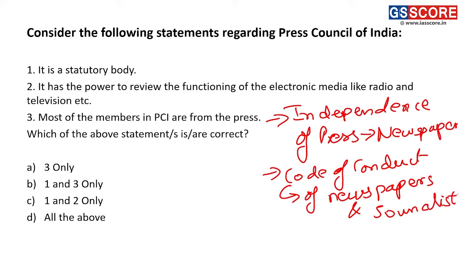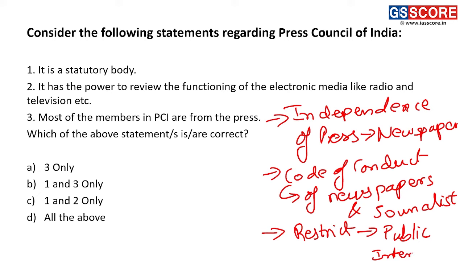All right. Third, it can also look into where a particular news has to be restricted with respect to public interest.